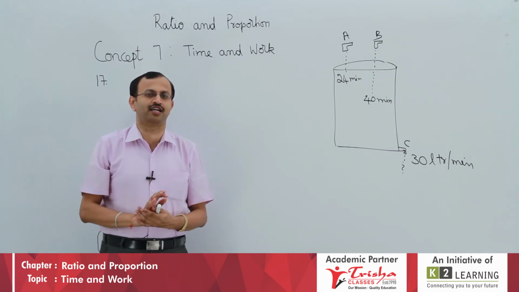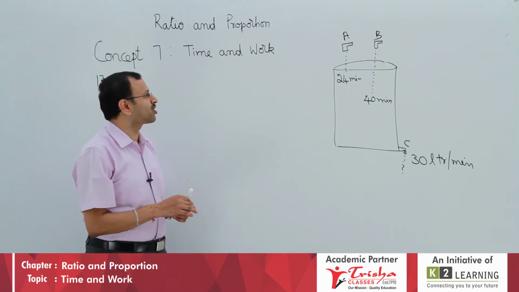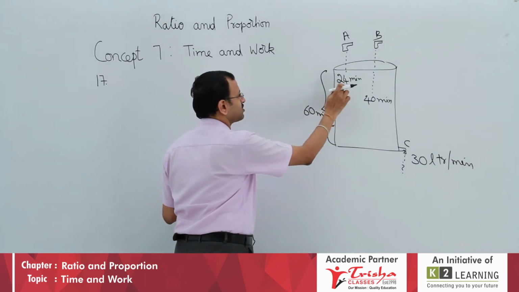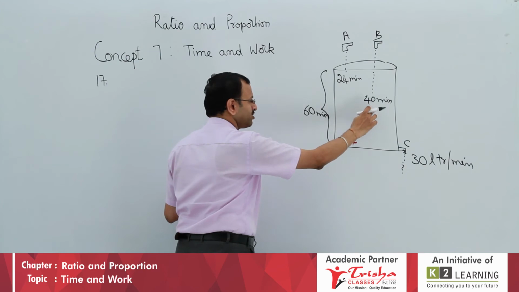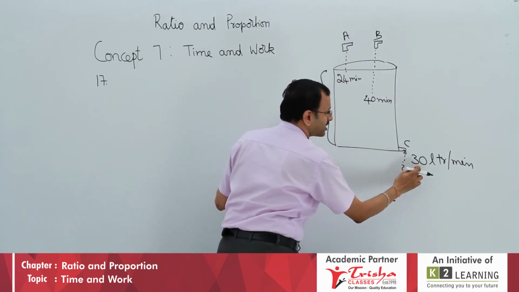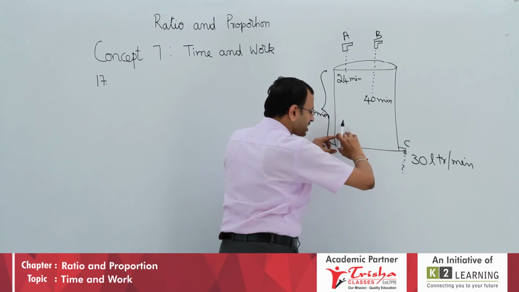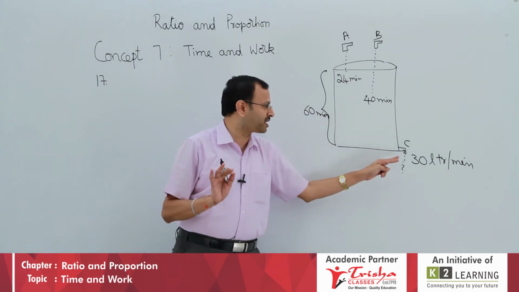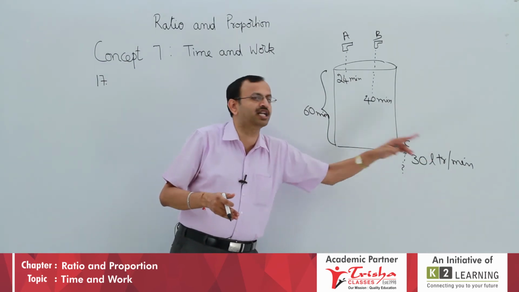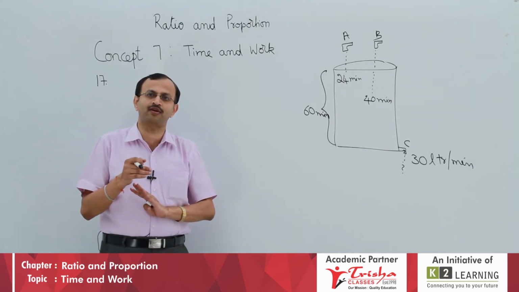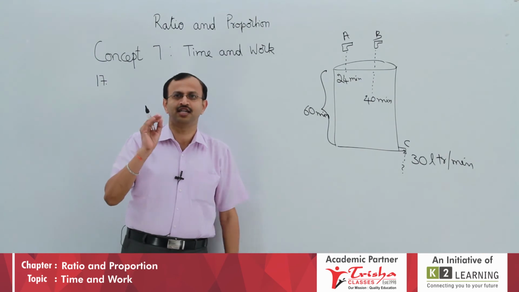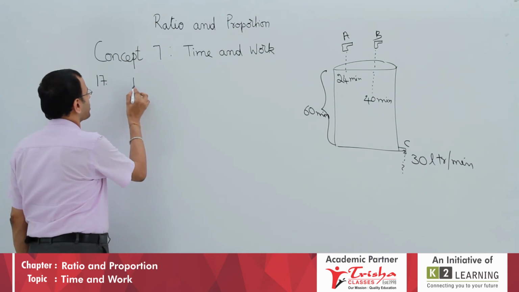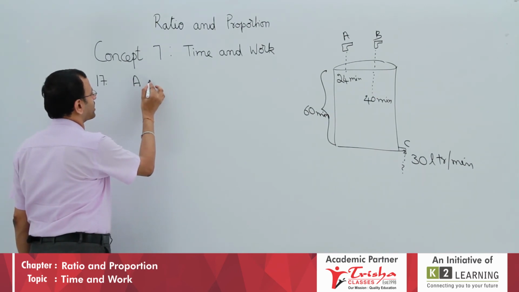I think the question is very clear. Students will answer like this: if all 3 are opened, how many minutes? 60 minutes. This is one extra detail. This will fill in 24 alone, 40 minutes alone. This we don't know, this is not the minutes. It is emptying 30 liters per 1 minute, 30 liters it will be exhausting. We don't know how many minutes it will take to exhaust, that is different, but the rate it is emptying is 30 liters per minute. So the question is, what is the capacity? It will hold how many liters? We will answer slowly. Being a 5 mark question, look at it clearly this way. Tap A will fill in 24 minutes.